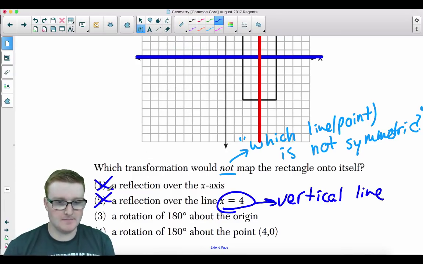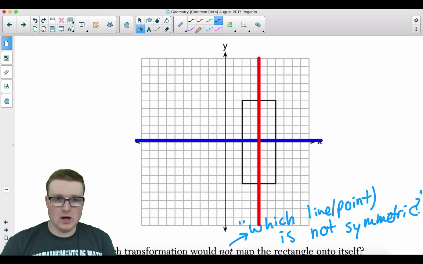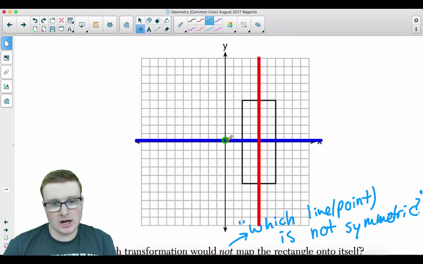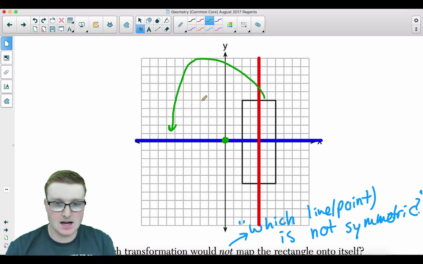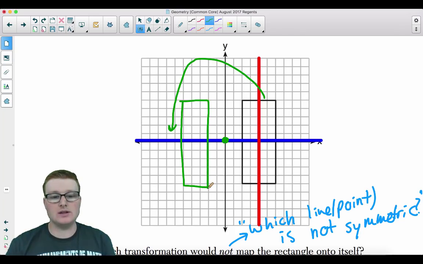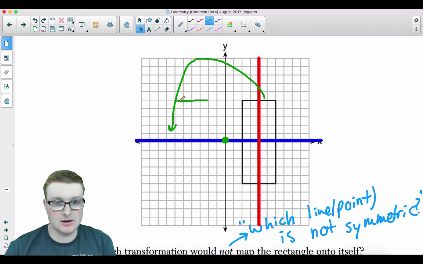So for the third one, it says a rotation of 180 degrees about the origin. So they're saying if you rotate it 180 degrees about the origin, it will rotate one entire semicircle and end up right over here in this vicinity. Now, I know this is going to bother a lot of you. Oh, I just drew that too small. I know that this is going to bother many of you.